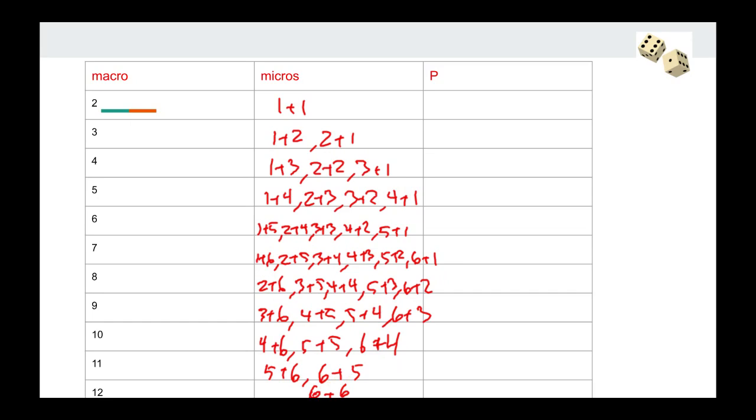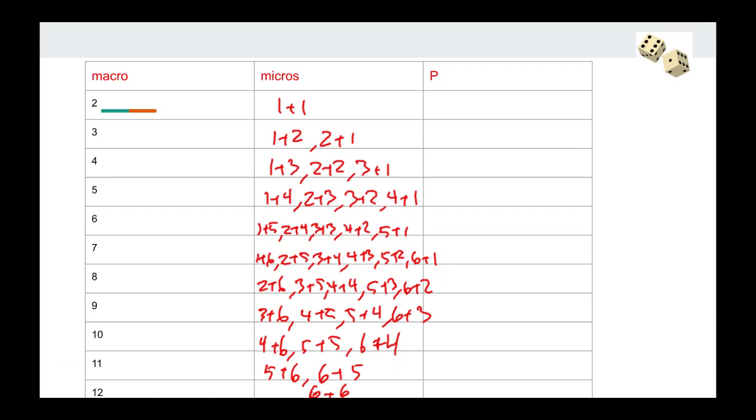So if we look at the total number of microstates that there are, there's 1, 2, 3, 4, 5, 6, 7, 8, 9, up through 36. There are 36 possible microstates here.